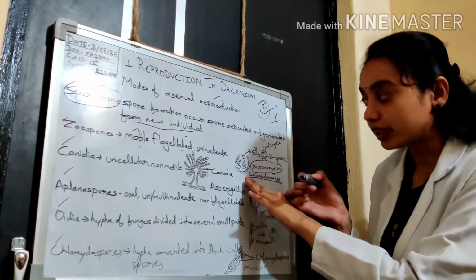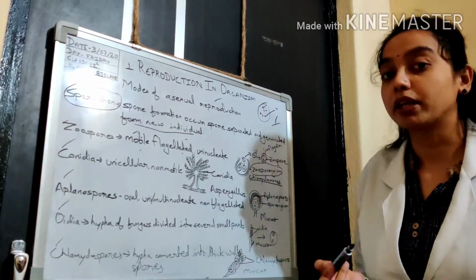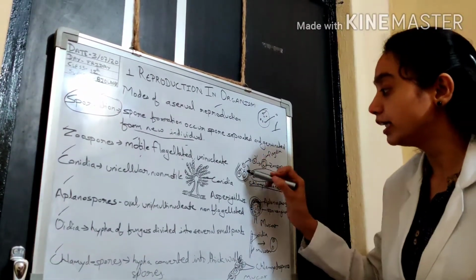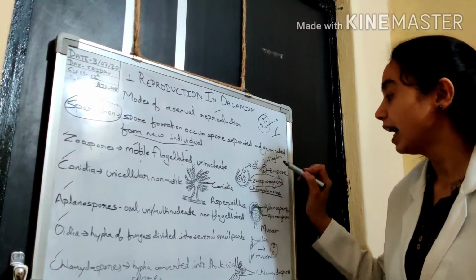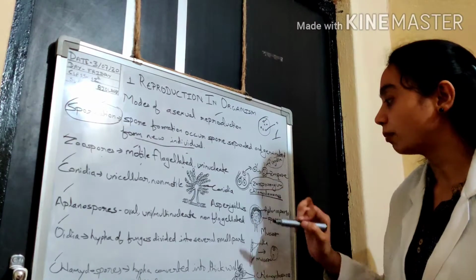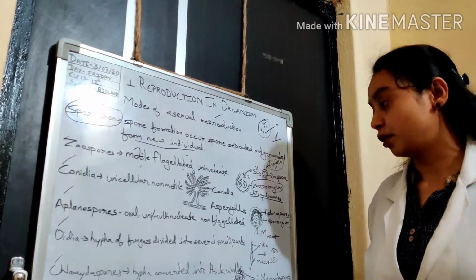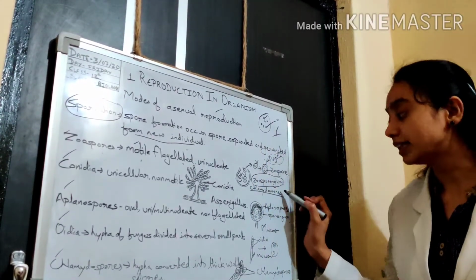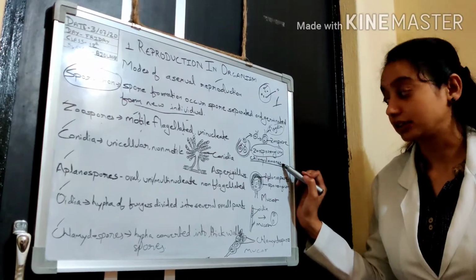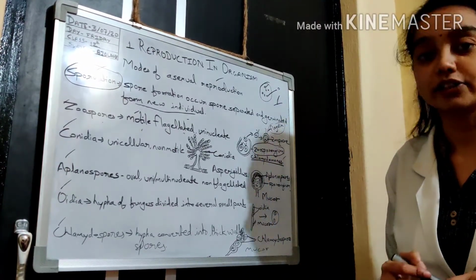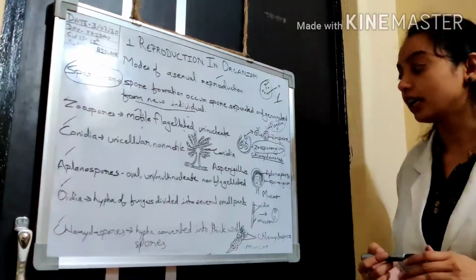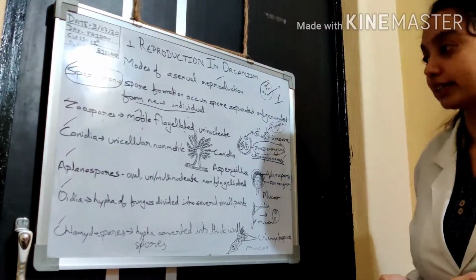In favorable conditions, when there is a favorable environment and nutrition, these zoospores come out of the zoosporangium, germinate and form a new organism. An example is Chlamydomonas, a type of alga found in aquatic media, in rivers, ponds, etc.